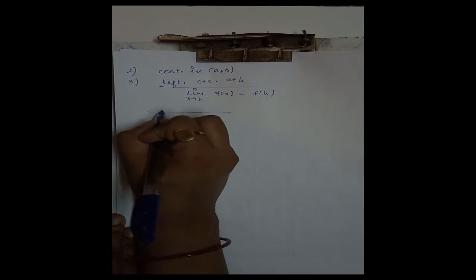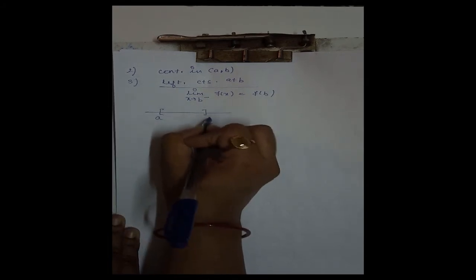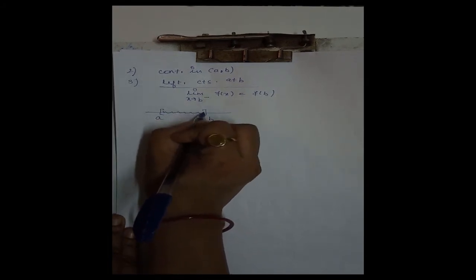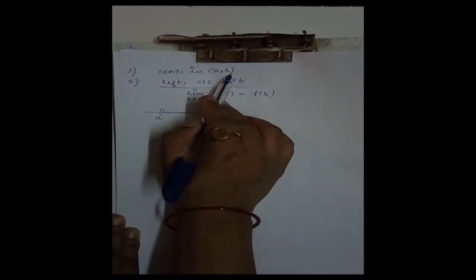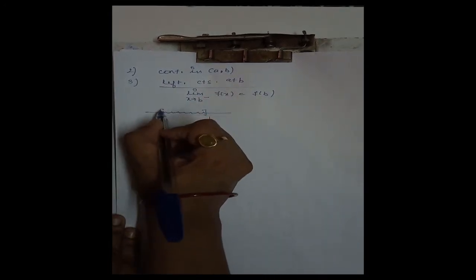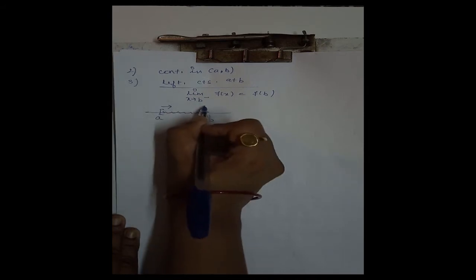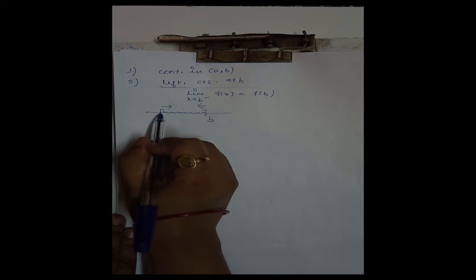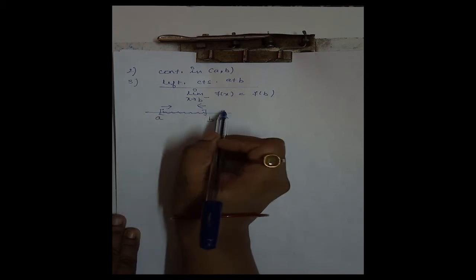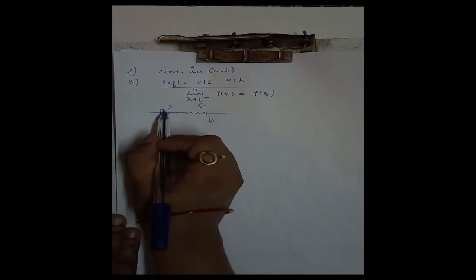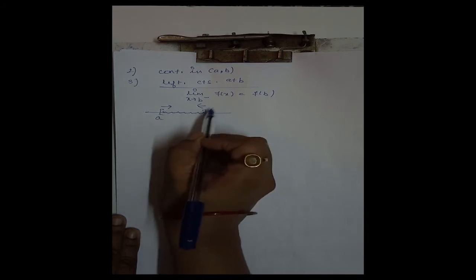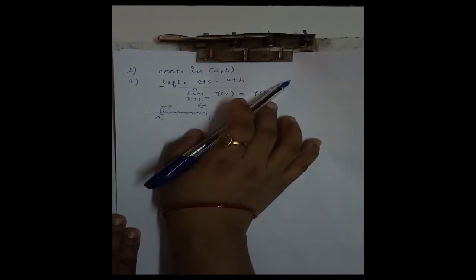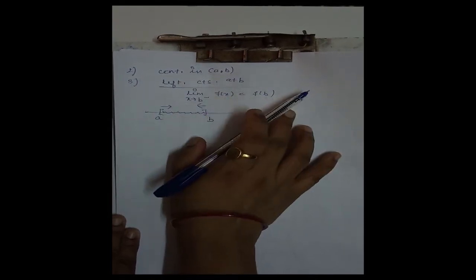Let us first understand this definition. Closed interval AB means continuous in the open interval, right continuous at A and left continuous at B. Since the function takes values only more than A and less than B, we are checking continuity at the right hand side of A and at the left hand side of B. Then our function is said to be continuous on the closed interval AB.